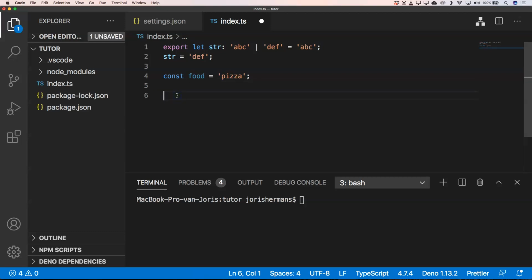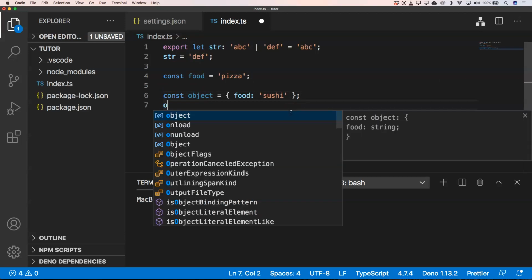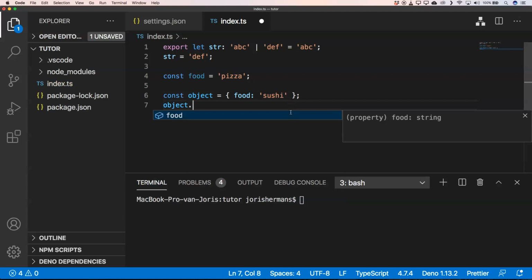Now let's imagine that we have something like this. We have an object, const object, right? And if we do object.food equals fries, well, we can do that, right? And if we had const food pizza, well, we couldn't do that. So it's a little bit of a pity, right?